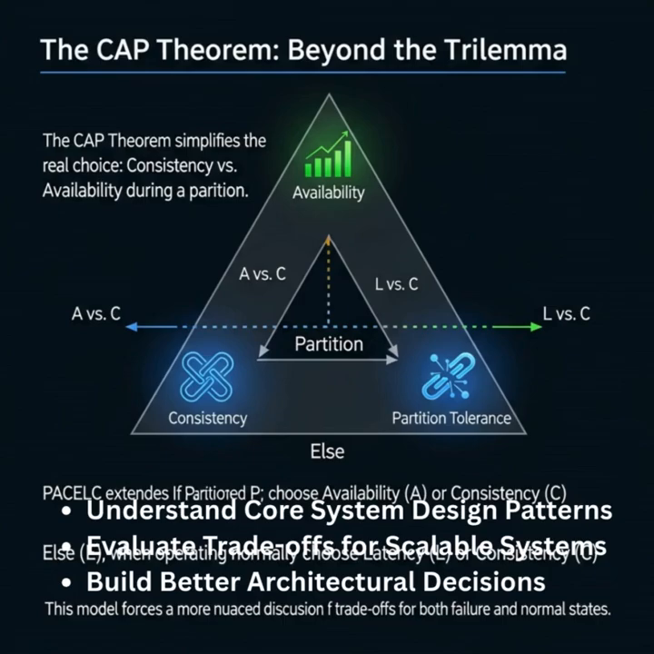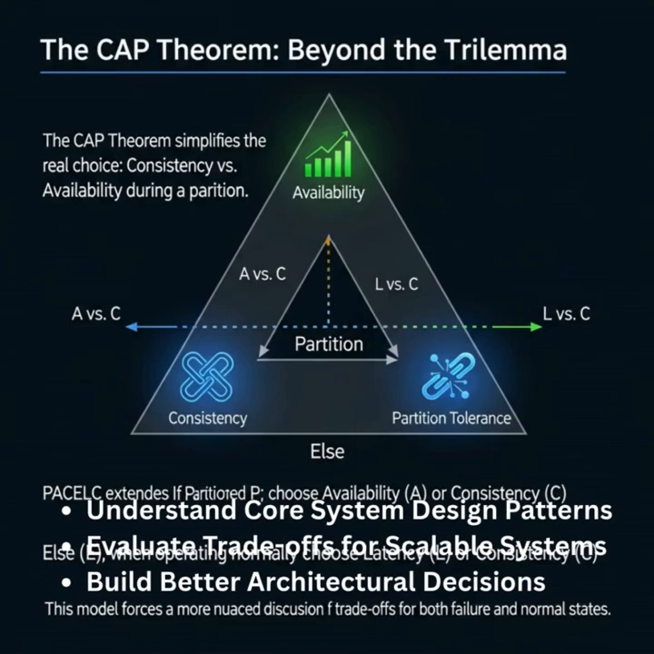Let's dive in. Everyone in this room knows the CAP theorem: consistency, availability, and partition tolerance. Pick two. But this is an oversimplification that can lead to poor design choices in the real world, where network partitions are a given. So the actual choice is always between consistency and availability.